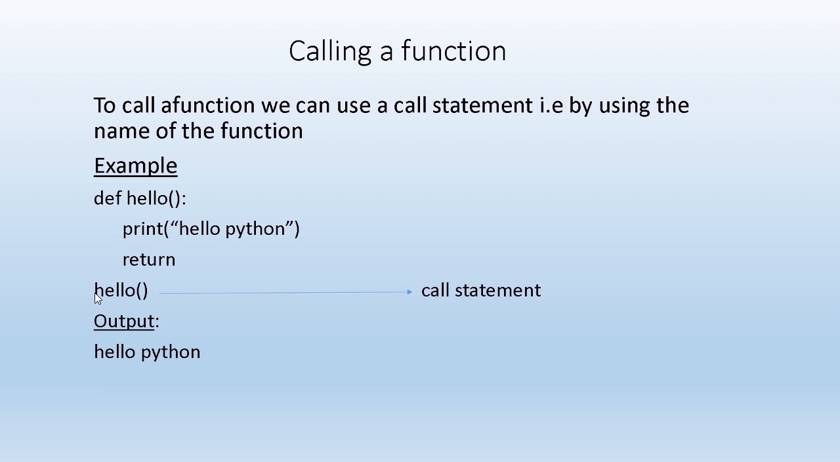So hello, automatically, is the function call statement. Control will be transferring to this hello function, and it will execute the hello function. Here I have only one statement, print hello Python, so that message will be displayed on the screen. Return means it automatically comes back to the next line of your main program. But here there is no statement, that is the end of the program. So you'll see hello Python displayed, okay?